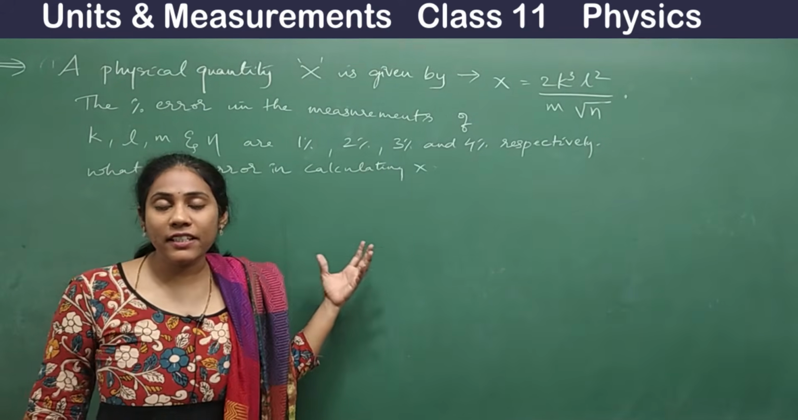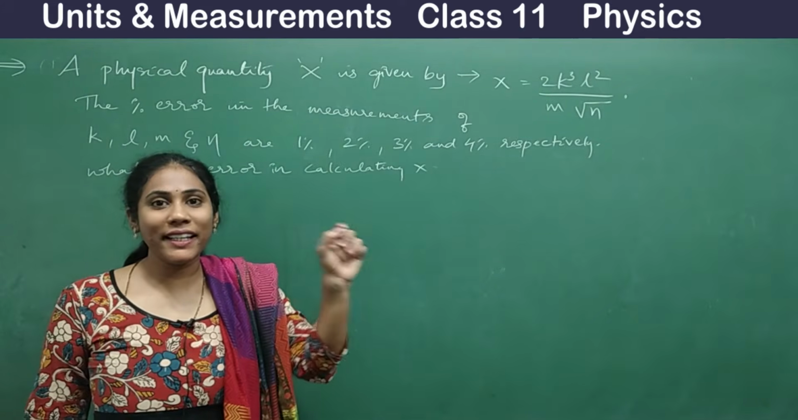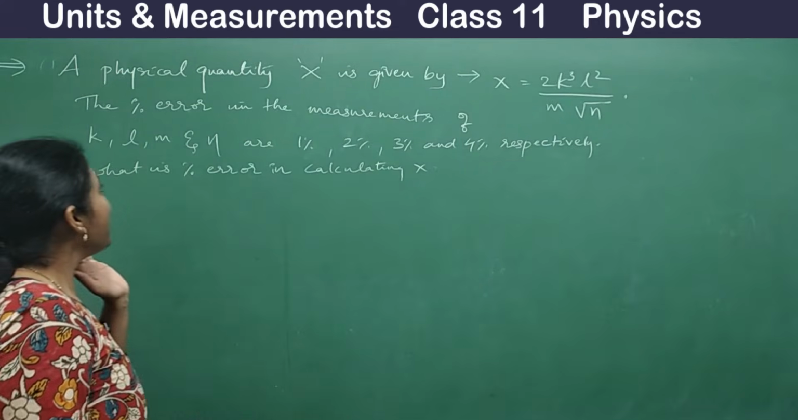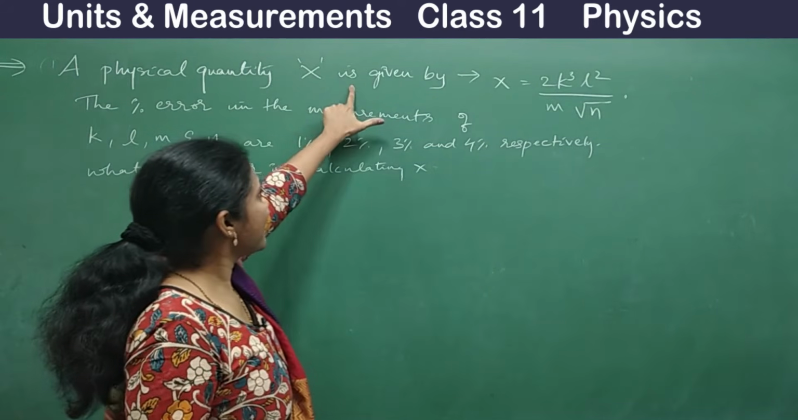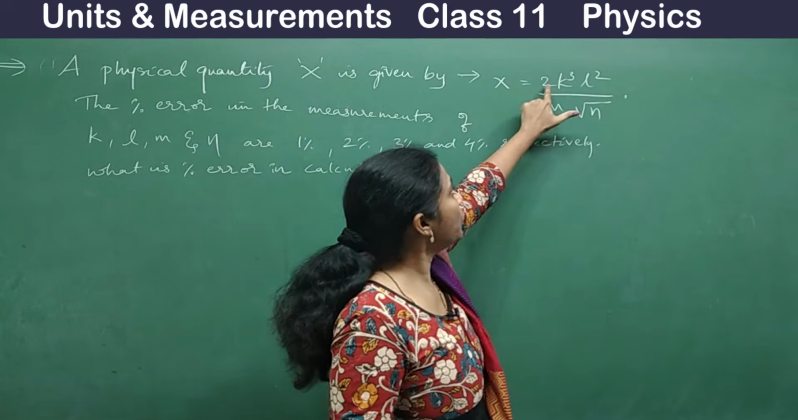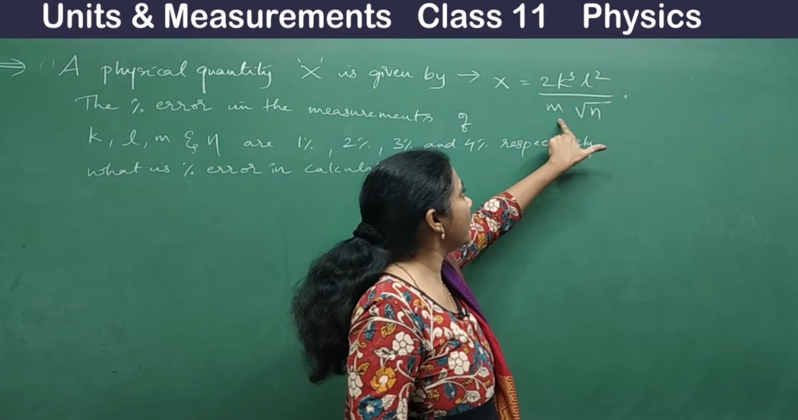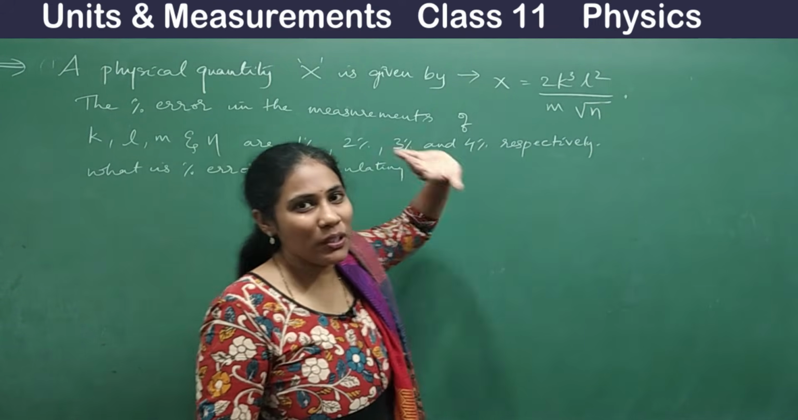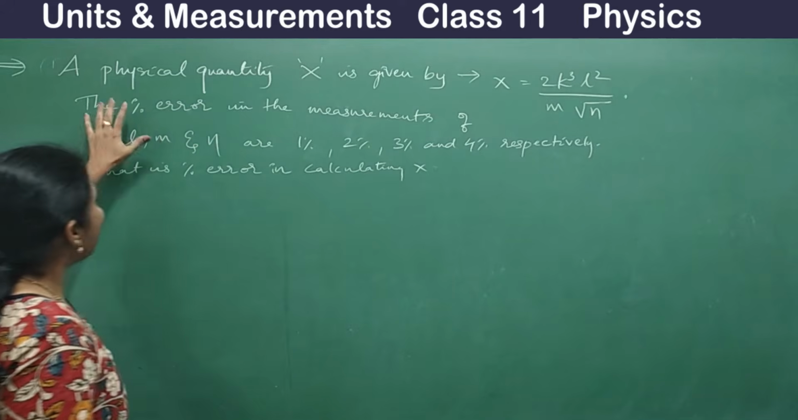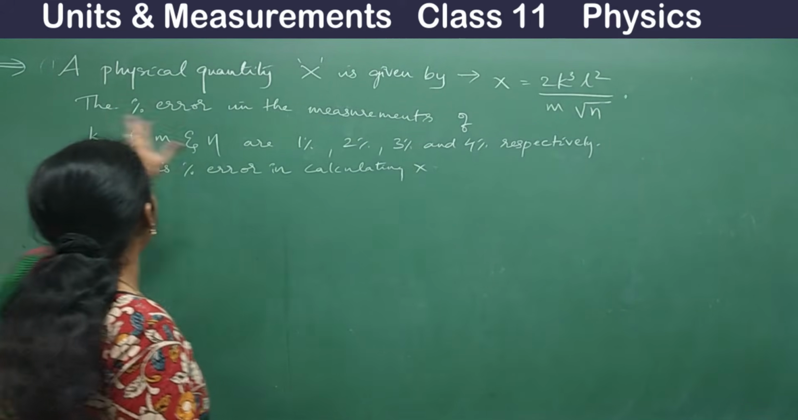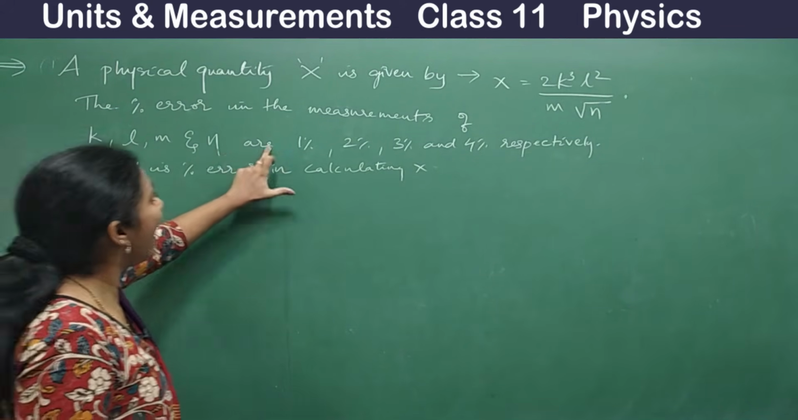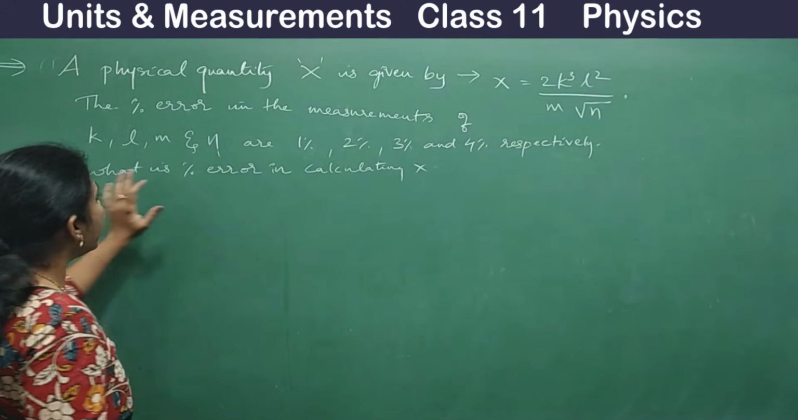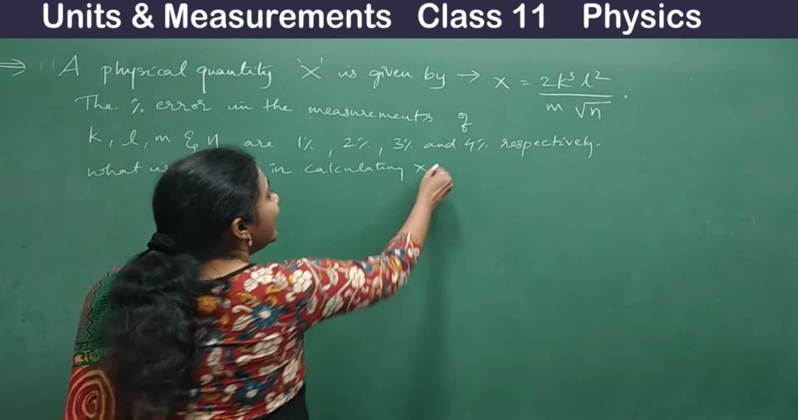Guys, one more interesting question, and here one more small trick I'll tell you in calculation that you can use anywhere. Okay, you see here the physical quantity x is given by x is equal to 2k cube L square by m into square root of n, some formula, don't worry about that. Okay, the percentage errors in the measurement of K, L, M, N are 1%, 2%, 3% and 4% respectively. What is the percentage error in calculating x?